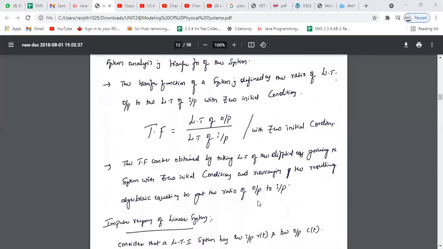Is it clear? So generally the transfer function can be obtained by taking the Laplace transform of the differential equation governing the system with zero initial conditions, and rearranging the resulting algebraic equations to get the ratio of output to input.